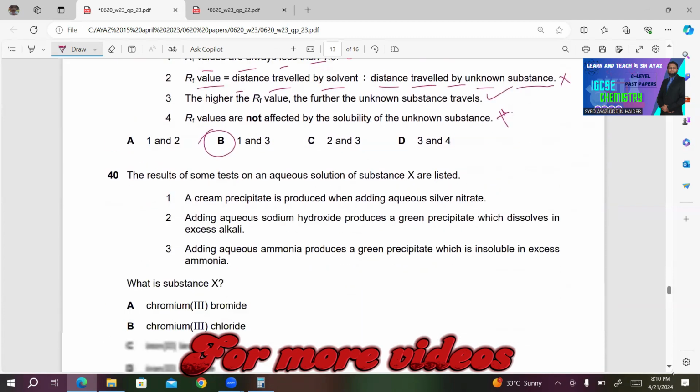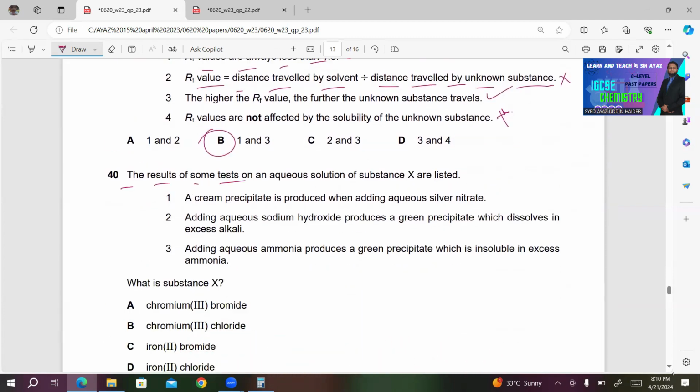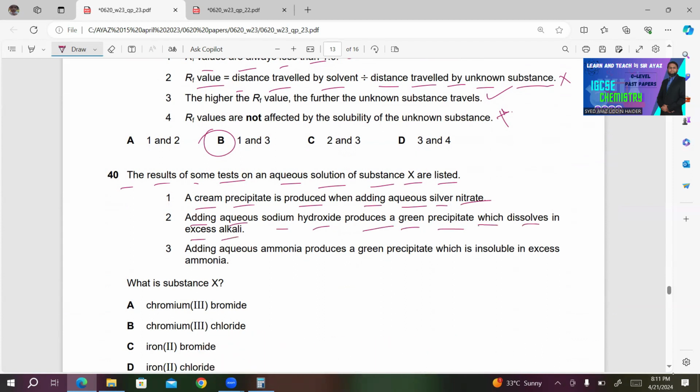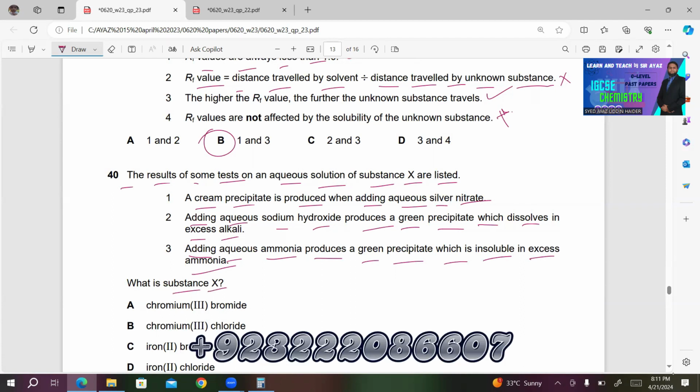Number 40. Last question. The results of some tests on an aqueous solution of substance X are listed. Number 1, a cream precipitate is produced when adding aqueous silver nitrate. 2, adding aqueous sodium hydroxide produces a green precipitate which dissolves in excess alkali. Number 3, adding aqueous ammonia produces a green precipitate which is insoluble in excess ammonia. What is substance X?